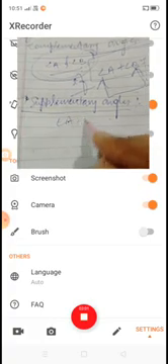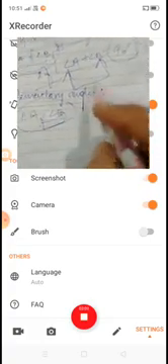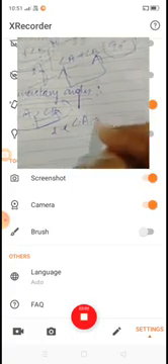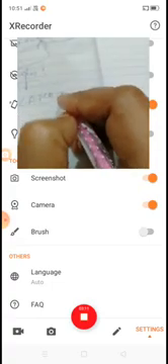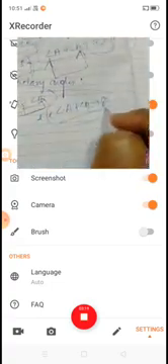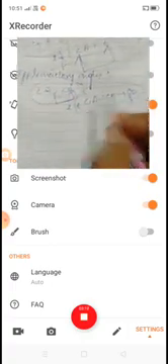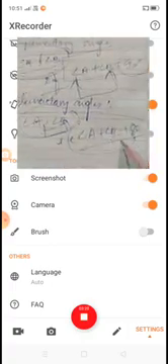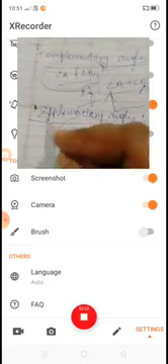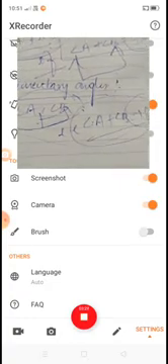Suppose two angles, angle A and angle B, the sum of whose measures is 180, that is angle A plus angle B is equal to 180, then they are called supplementary angles. If the sum of two angles is 180, they are called supplementary angles.